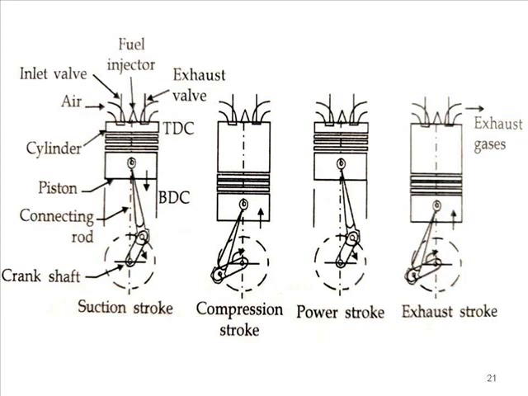Now for the compression stroke, like the petrol engine, the piston ascends from BDC to TDC, the volume above the piston reduces, so the pressure and temperature of the available air increase. Before completion of the compression stroke, the diesel is injected in atomized form.